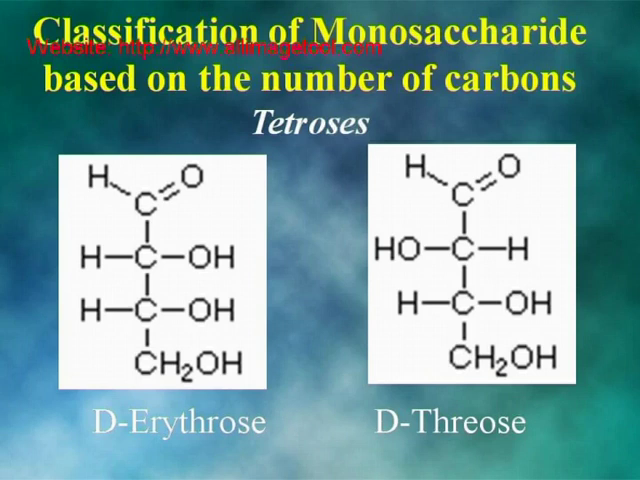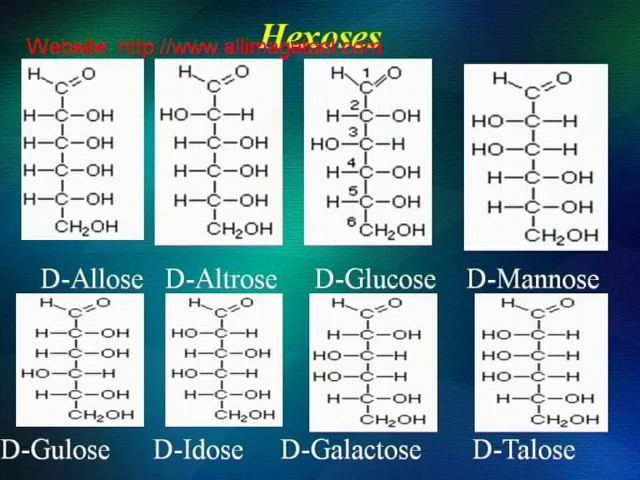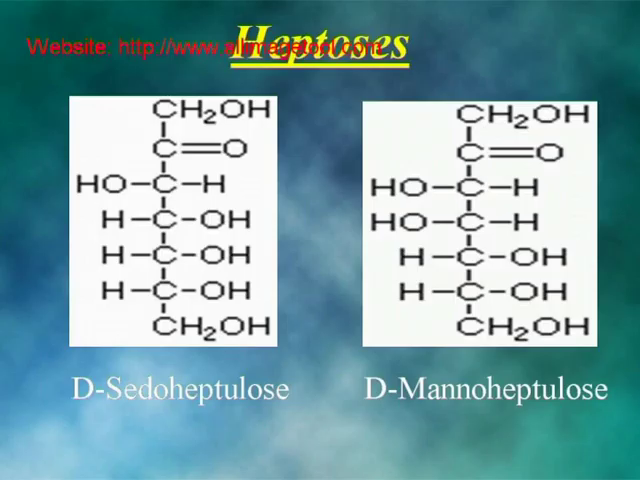Tetroses are D-erythrose and D-threose. Examples of pentoses are D-ribose, D-arabinose, D-xylose, D-lyxose. Examples of hexoses are D-allose, D-altrose, D-glucose, D-mannose, D-gulose, D-idose, D-galactose, D-talose. Examples for heptoses are D-pseudoheptulose and D-mannoheptulose.